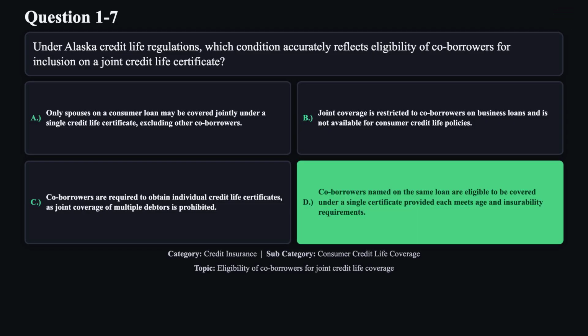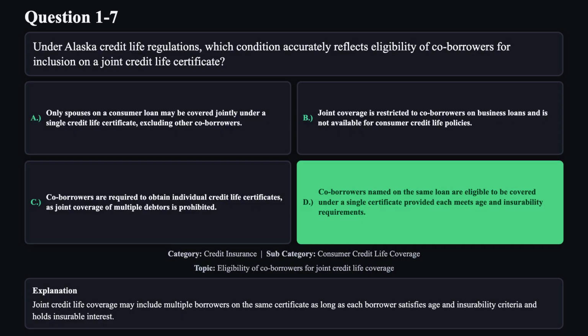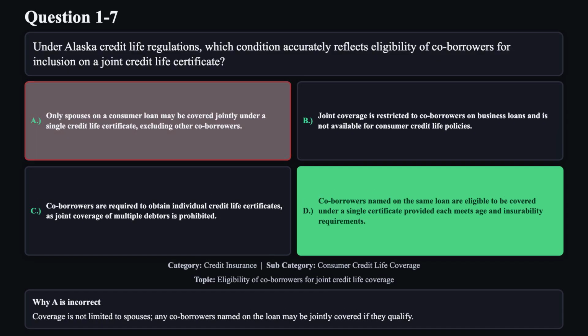The correct answer is D. Joint credit life coverage may include multiple borrowers on the same certificate, as long as each borrower satisfies age and insurability criteria and holds insurable interest. Reason A is not correct. Coverage is not limited to spouses. Any co-borrowers named on the loan may be jointly covered if they qualify.